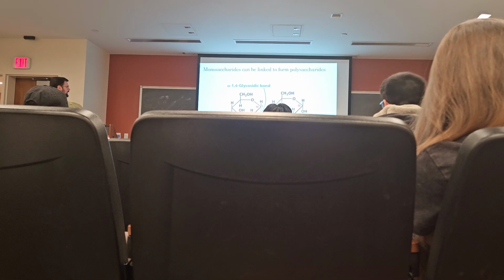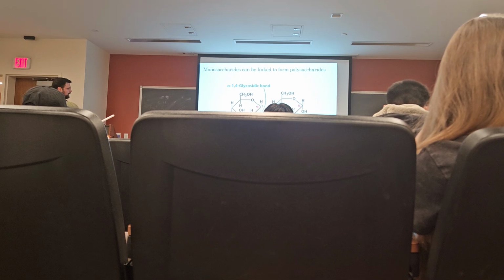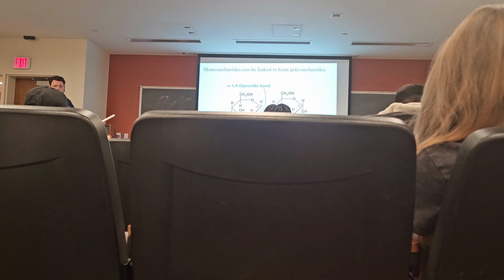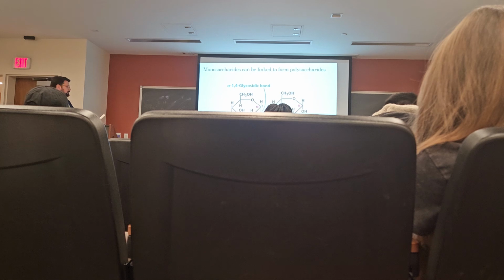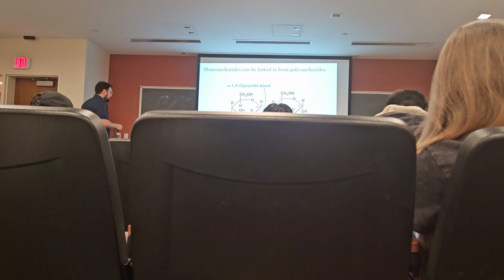And further, we categorize it as alpha or beta depending on the configuration of the anomeric carbon involved in that bond. Okay, so in this case, we have only 1 anomeric carbon involved, and this is in the alpha configuration because this, what used to be a hydroxyl, was on the opposite side as carbon number 6. So this is specifically an alpha 1,4 glycosidic bond, made up of 2 glucose residues.